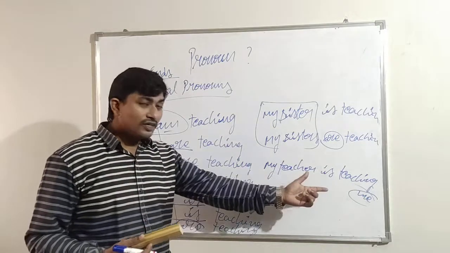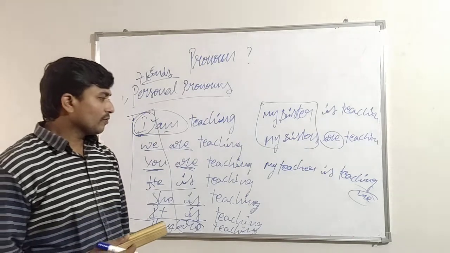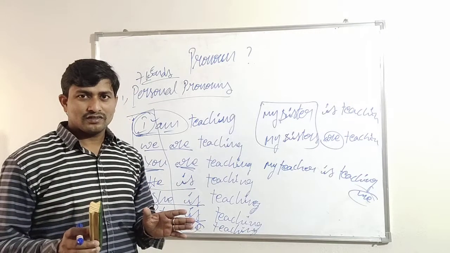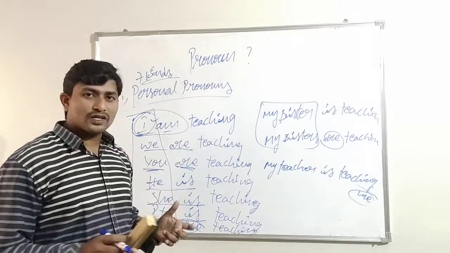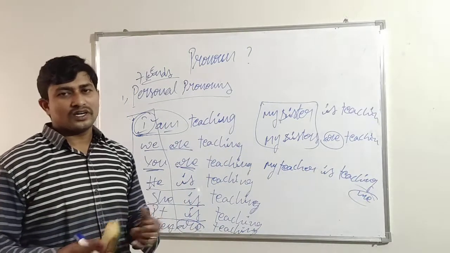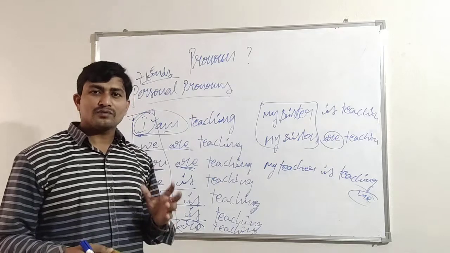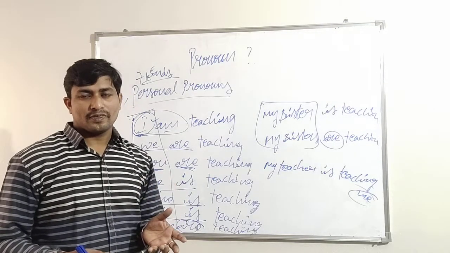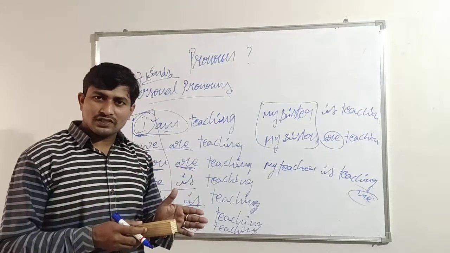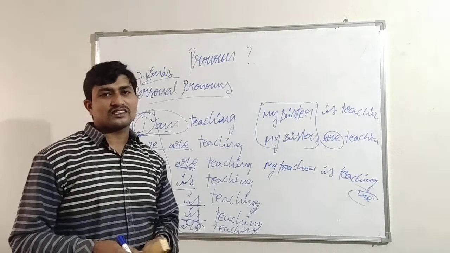Isn't it? But what about me? Me is also a personal pronoun. But what kind of personal pronoun is it? We just discussed what personal pronouns are. But still the personal pronouns have cases. What are they? Cases. So let's discuss cases in the next class. If you come to know the cases, you will come to know the persons' positions. What are their positions? How are they used? There are three kinds of positions: subjective position, objective position and possessive position. So let's discuss in the next class. Thank you.